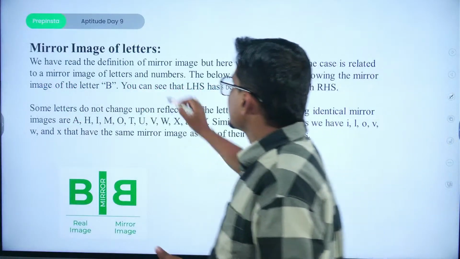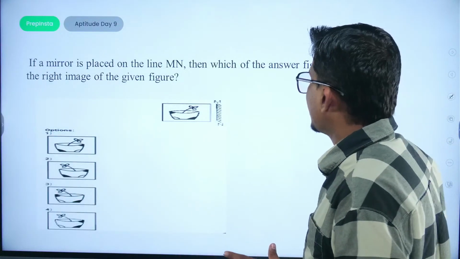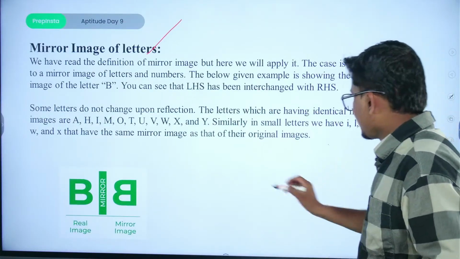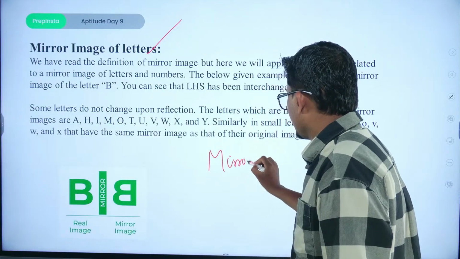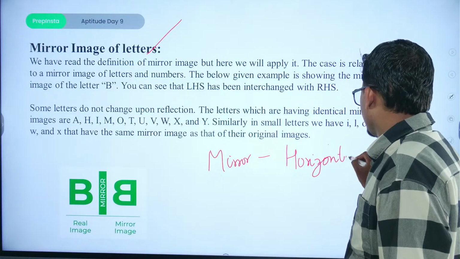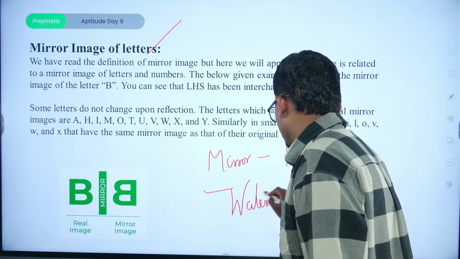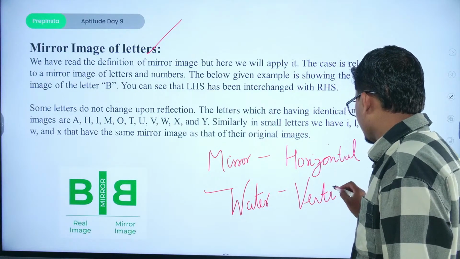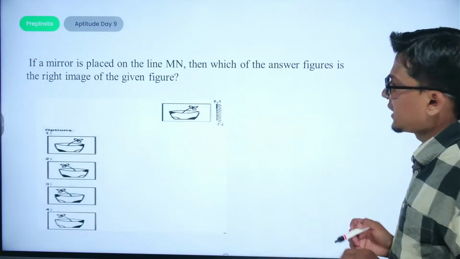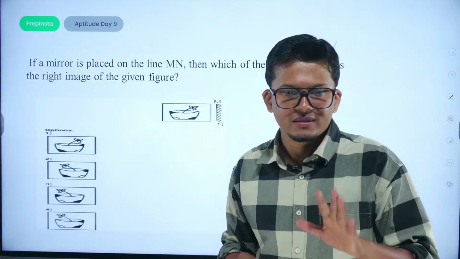Now coming to the mirror images, you have already checked, you don't have to mug up any data, just remember two things. When we talk about mirror images, only the horizontal inclination will change, and when we talk about water images, the only change would be the vertical inclination. Okay, shall we start the questions? We are going to cover around 40 questions today. So tighten up your belt and, with speed, just write down your answers.